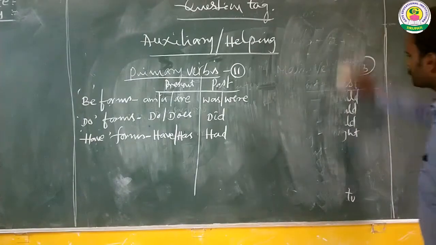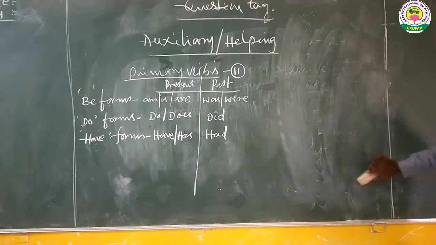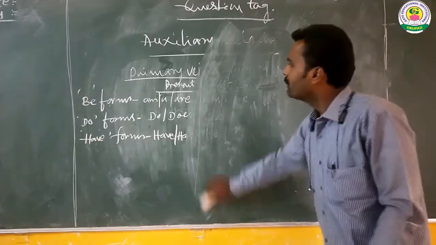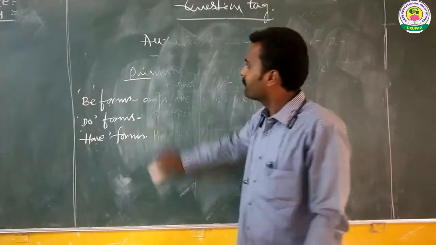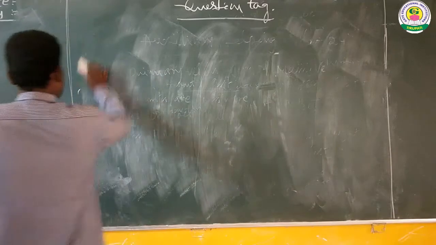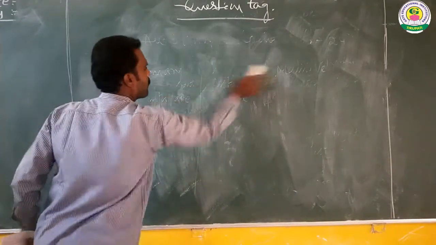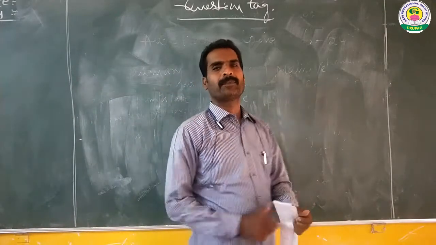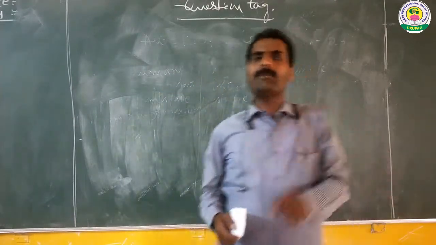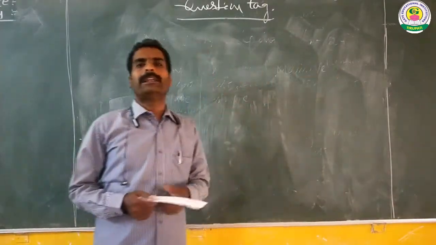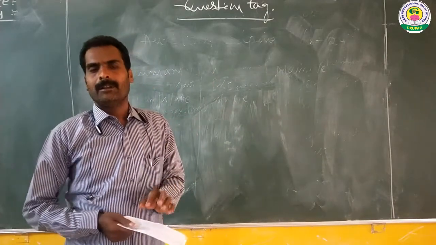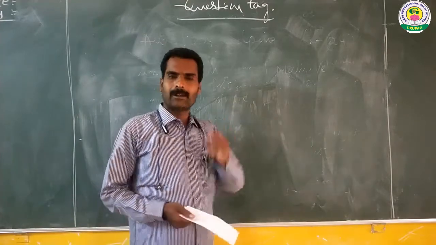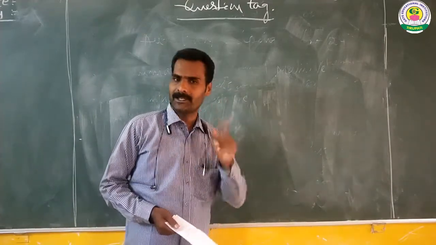Of course, there are 10 to 13 rules for framing question tags in English. The first rule is, if the statement is positive, the tag question should be negative, or if the statement is negative, the tag question should be positive. That is the first rule.